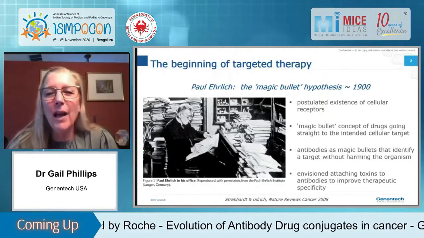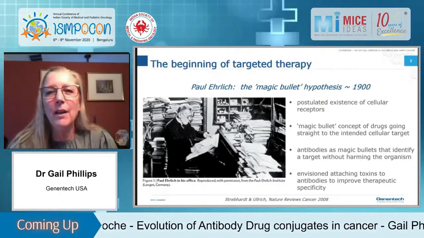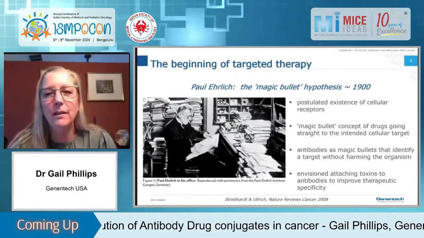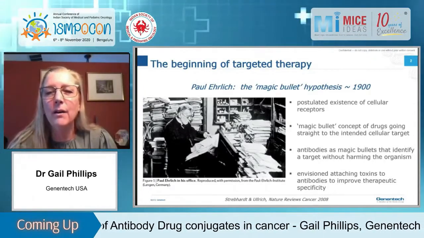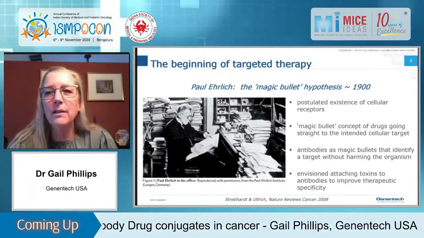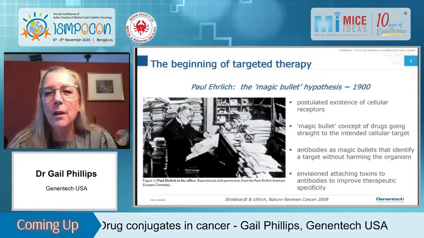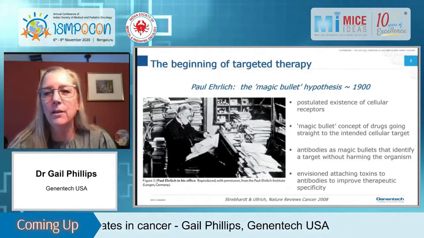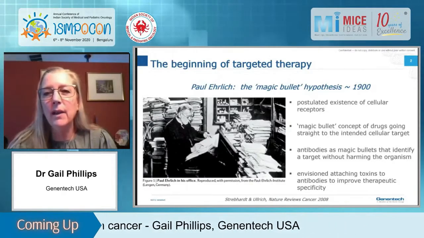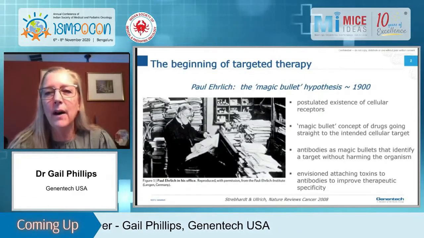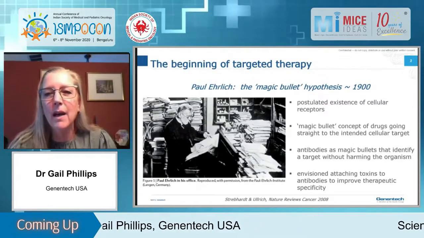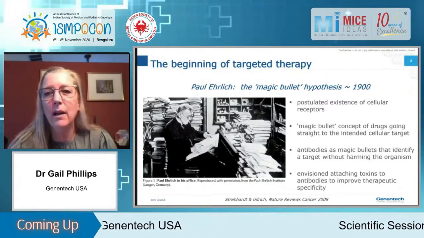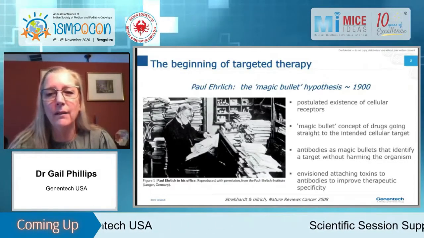So Paul Ehrlich really had the first idea of targeted therapy that he called the magic bullet hypothesis. And we use this term a lot now, but it actually originated more than 100 years ago. He postulated the existence of cell surface receptors. He postulated the magic bullet concept of drugs going to an intended target. He even postulated that antibodies could be magic bullets that identify a target without harming the organism. And he even back then envisioned attaching toxins to antibodies to improve therapeutic activity.